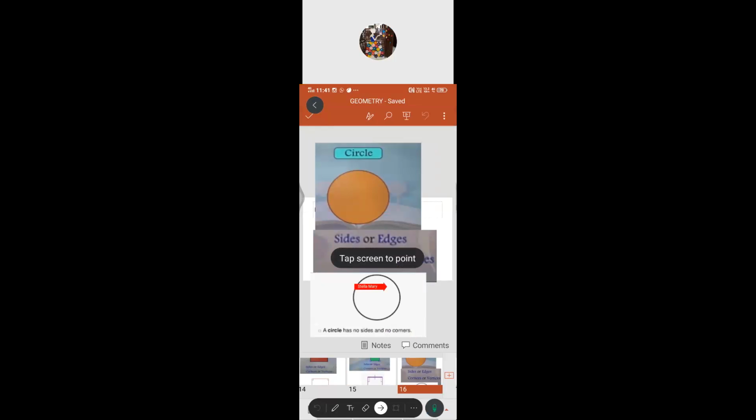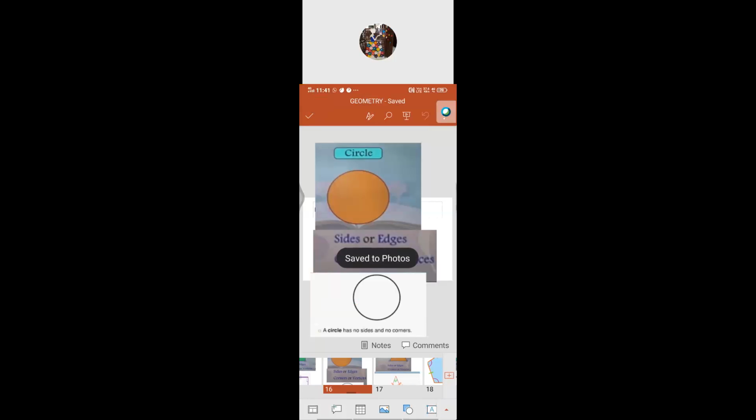There is no straight line to join a corner. There is no corner. There is no side. So it is a curved surface only. So 0 edges as well as 0 vertices. Circle has 0 edges. Edges is equal to sides. So 0 edges as well as 0 vertices.